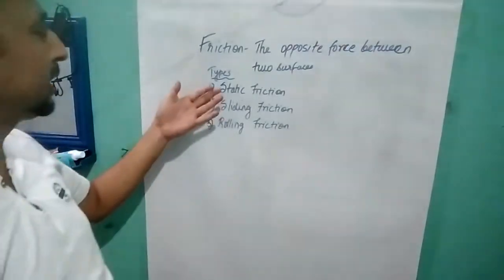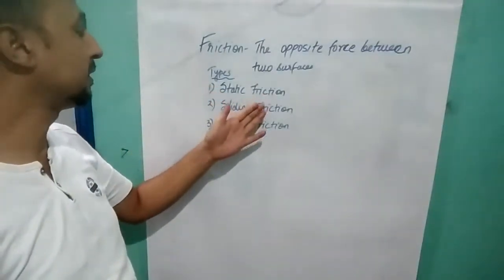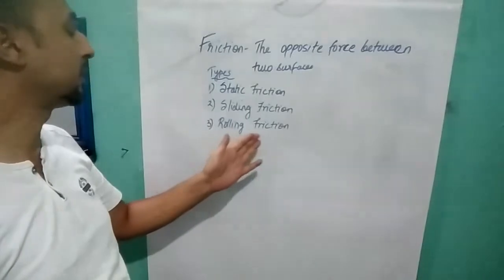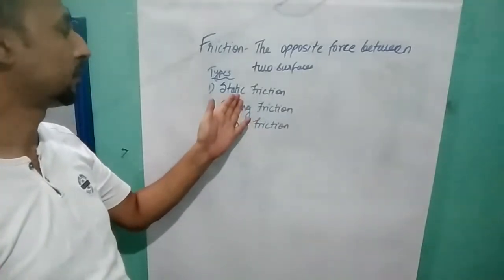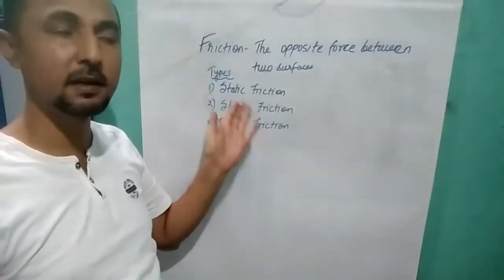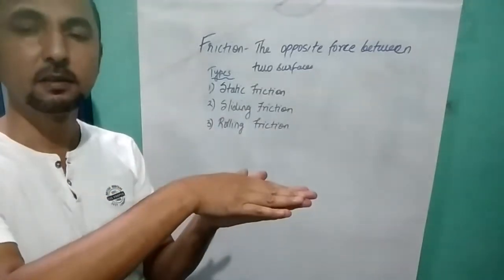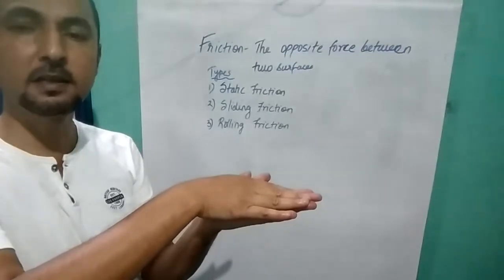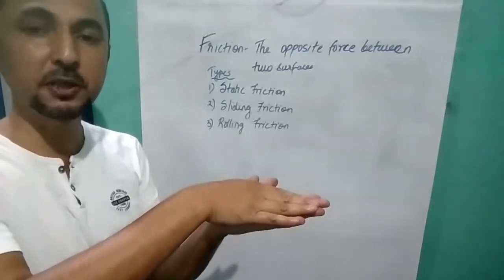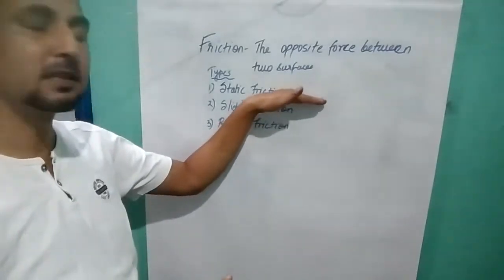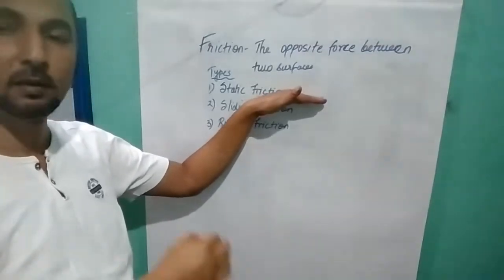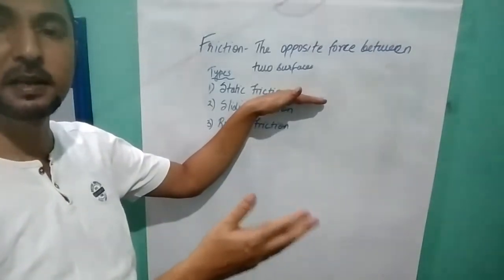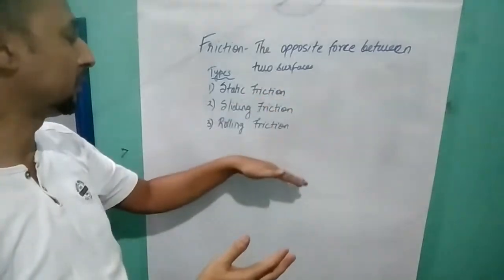There are three types of friction: static friction, sliding friction, rolling friction. From the word static, we understand that when one object is not moving and placed over another object, that is an example of static friction. And this is highest. I'll explain why this friction is highest. It is more among the three.